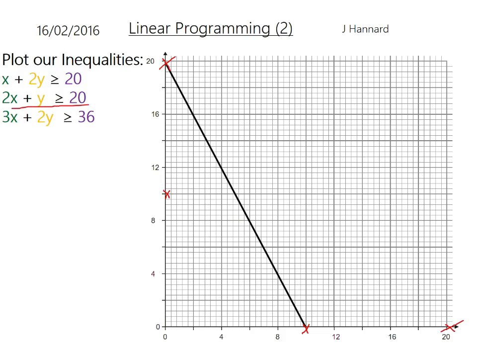And that's 2x plus 2y equals 20. There's that one. That's x plus 2y equals 20. And there's 3x plus 2y equals 36.